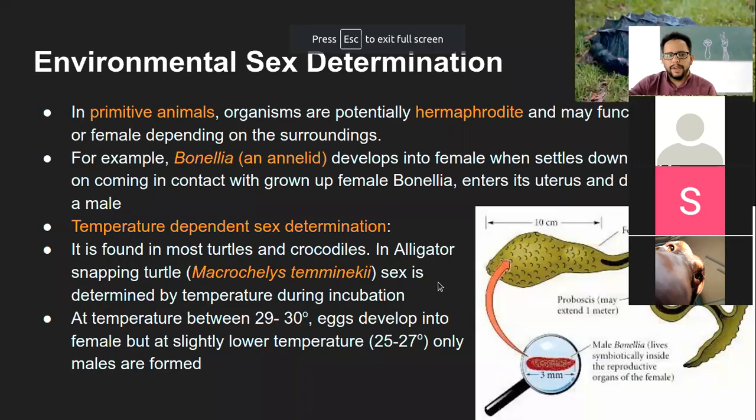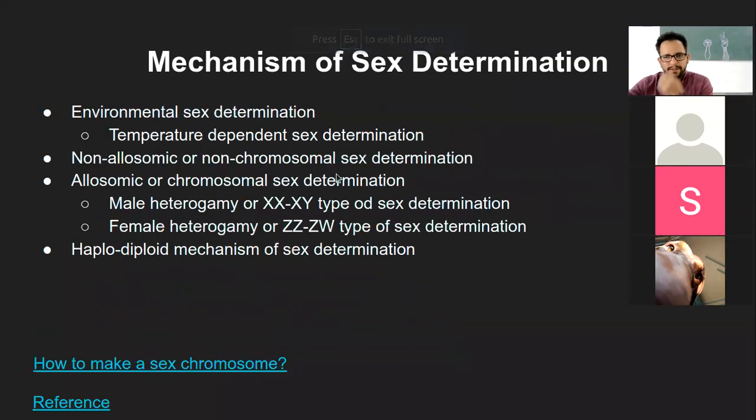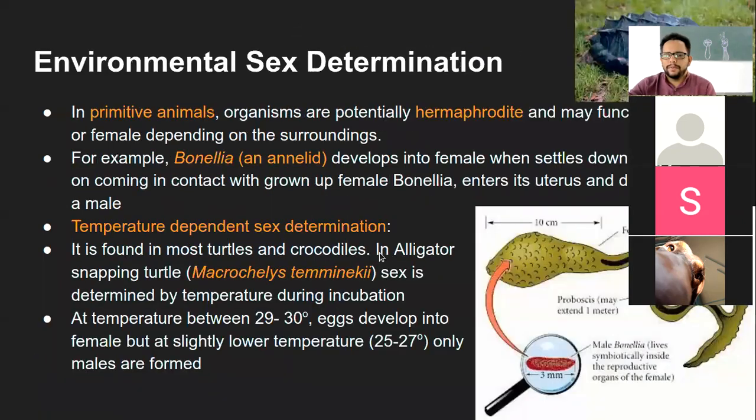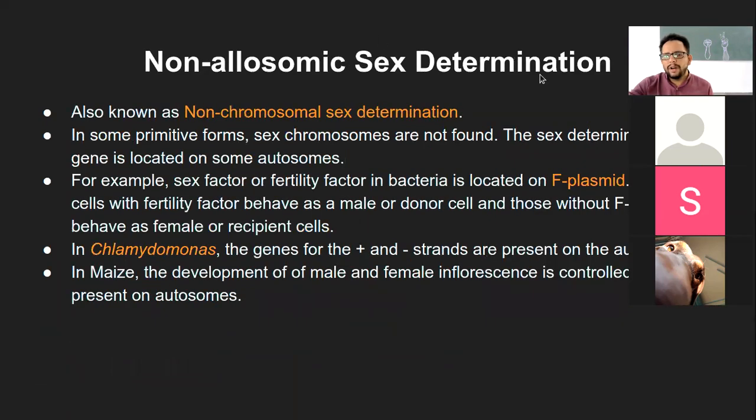Okay, so we had looked at different ways of sex determination mechanisms, and the first one was the environmental, where environmental factors decide the sex of an individual. This usually happens in primitive species, or even in the turtle, like the temperature dependent sex determination. Then we had looked at non-allosomic sex determination, that is non-chromosomal sex determination.